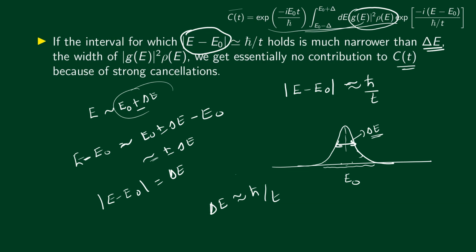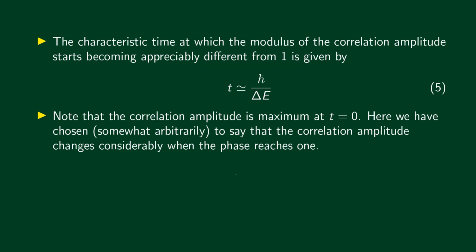So the condition for any appreciable amount of correlation amplitude is that delta E has to be approximately equal to h bar divided by t. So we can talk about the characteristic time at which the modulus of the correlation amplitude starts becoming appreciably different from 1. We know that it starts at 1 and it becomes smaller and smaller. So the time at which it becomes appreciably different from 1 can be obtained from here. This means that t is h bar divided by delta E.